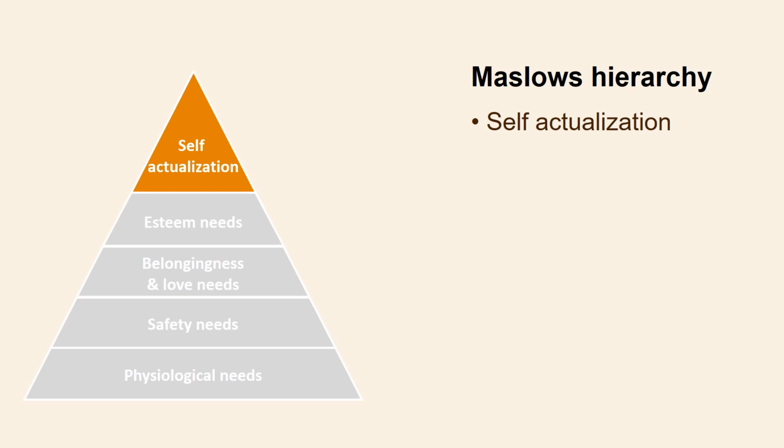At the very peak of Maslow's hierarchy of needs is the need for self-actualization. Maslow wrote, "What a man can be, he must be." It's about fulfillment, doing the thing that you were put on the planet to do.